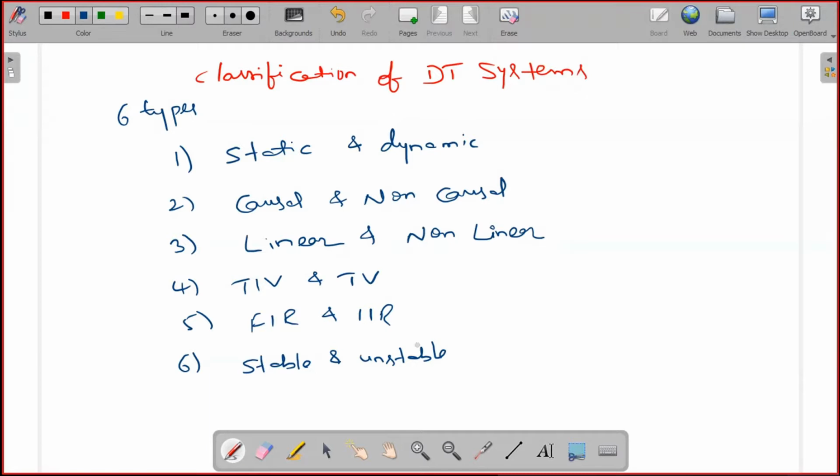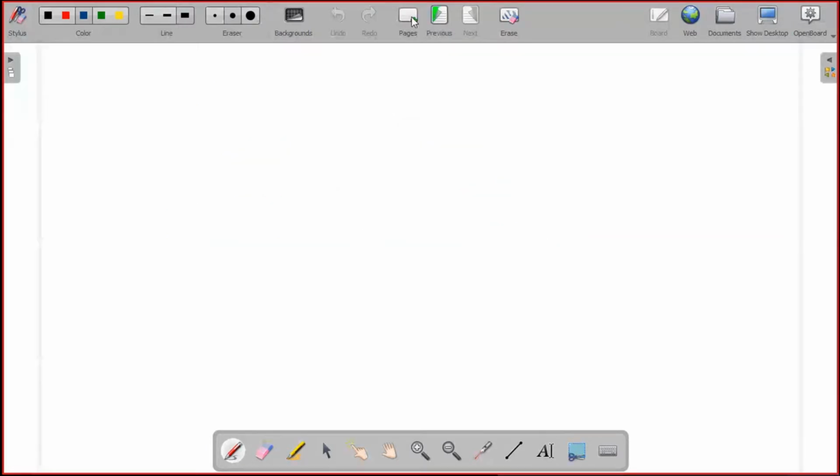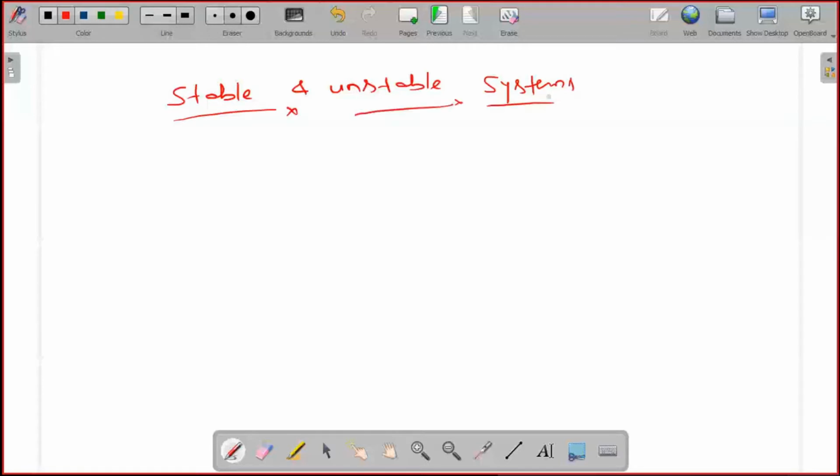So now the last category, stable and unstable systems. Any LTI system, remember the system here is LTI.